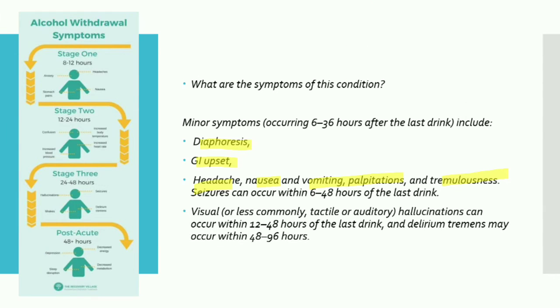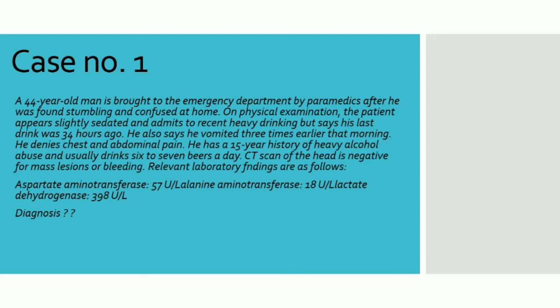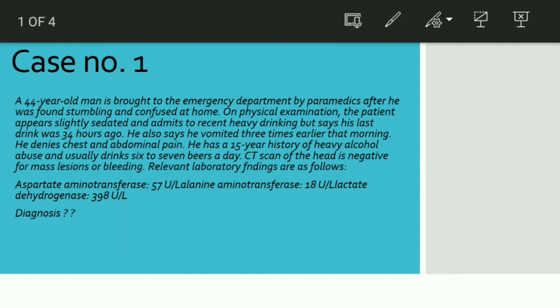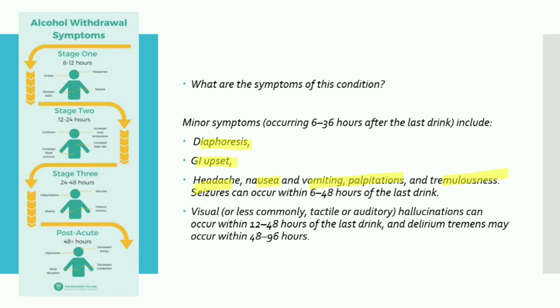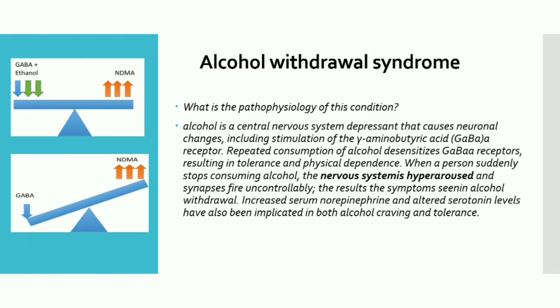Going to the slide of this question, we have the symptom of vomiting. The patient has vomited, and he had a symptom of confusion. Other than this, the patient can have seizures, which can occur between 6 to 48 hours of the last drink. So what was the history of this patient?